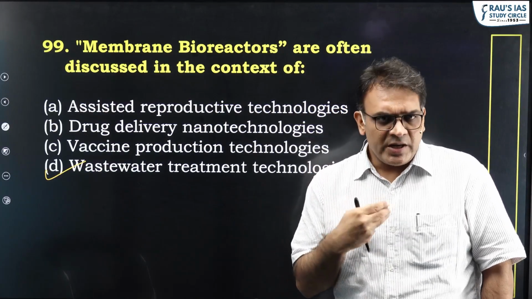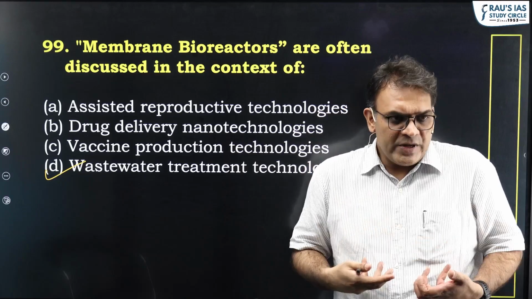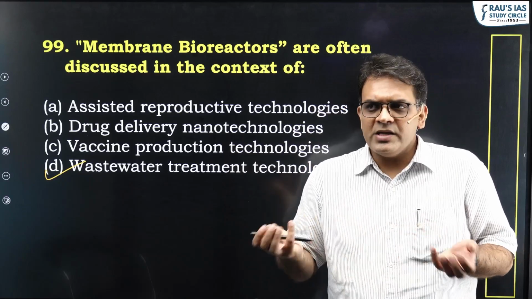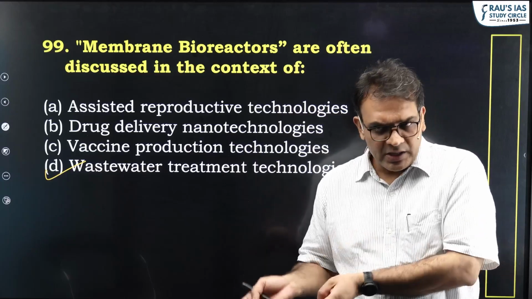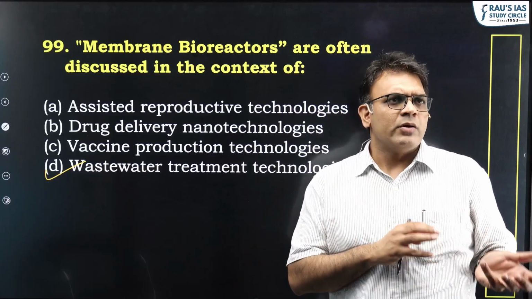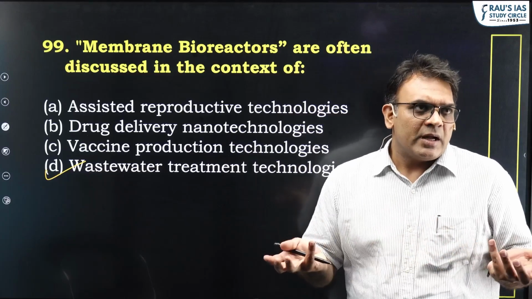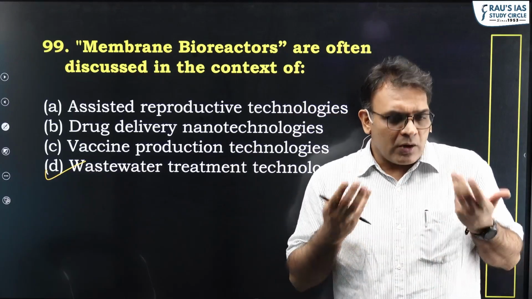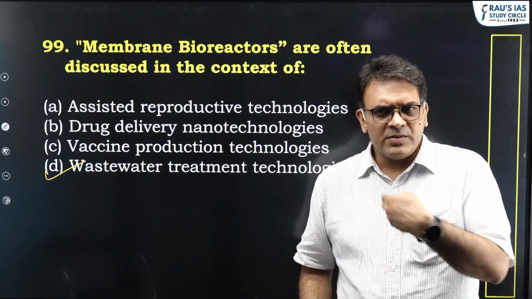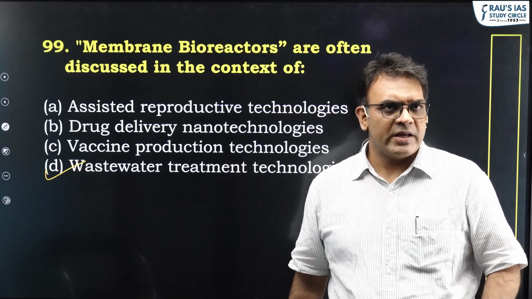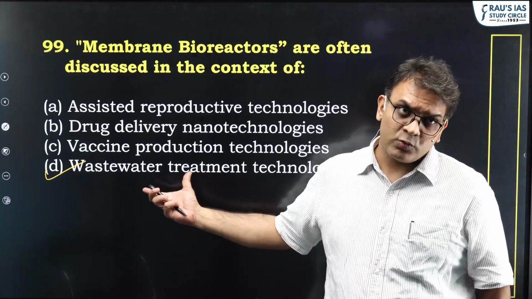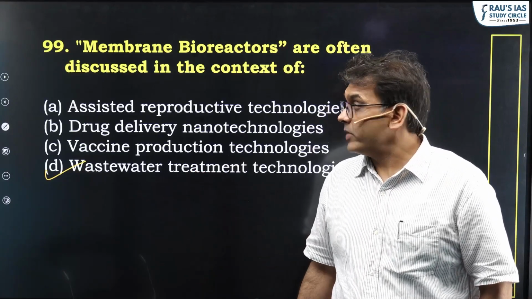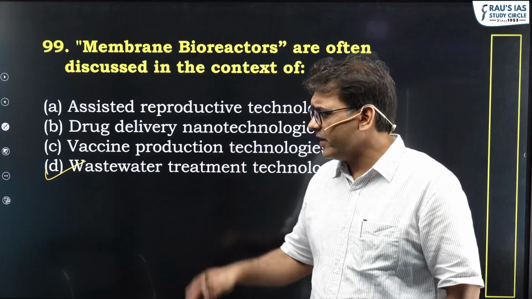hydrocarbons, because essentially what life beings like us also are doing is we are breaking down the hydrocarbons. You eat your carbohydrates, your lipids are essentially hydrocarbons. We are really breaking down the complex process in an organism. Even a microorganism is also breaking them down, releasing carbon dioxide and water. And that is what you do in these membrane bioreactors. Fairly easy question.